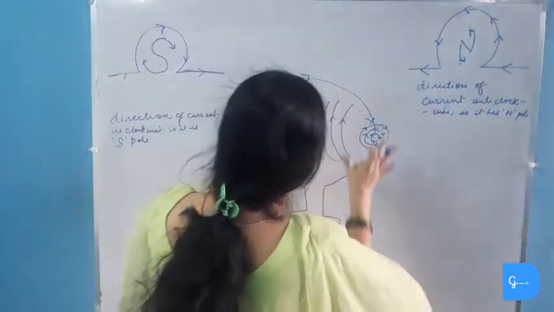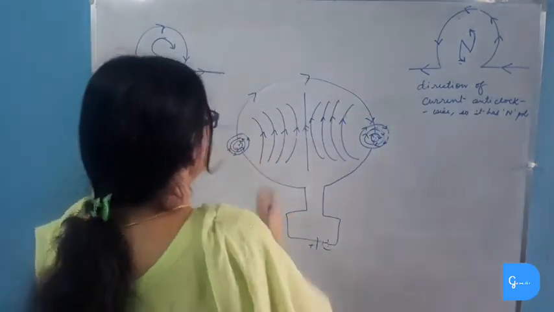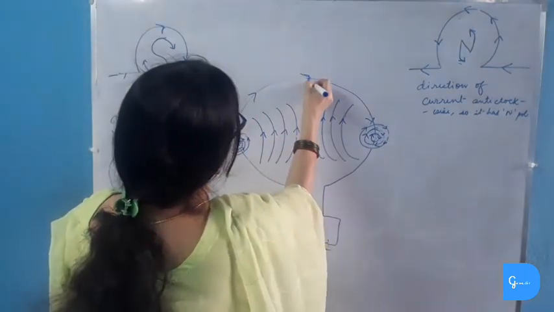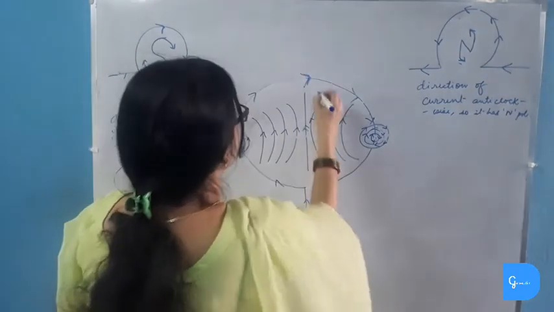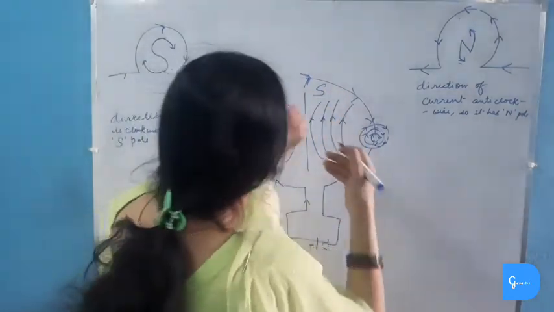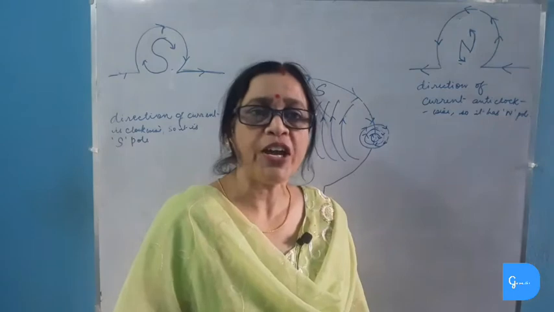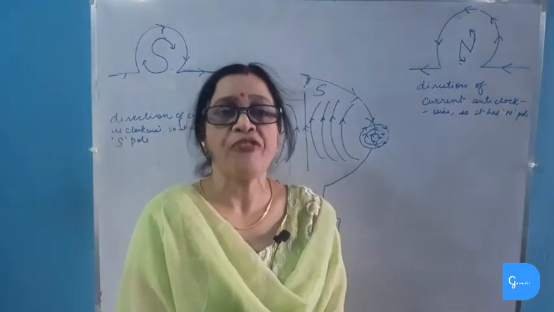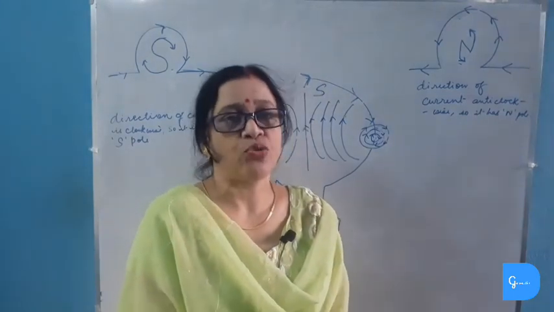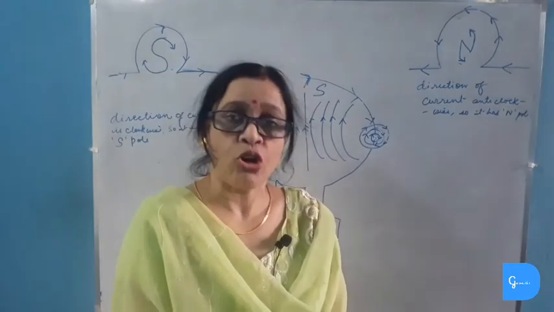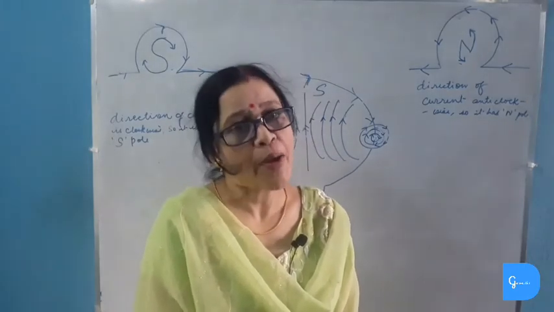Now, what will be the face of this circular loop? See the direction of the current. Here the direction of the current is clockwise. So the front face will be south pole, and so the other face will be north pole, and the direction of the current flowing through it will be anti-clockwise. This is known as clock face rule, and this clock face rule is used to find the polarity of circular loop, solenoid, and also for electromagnets.